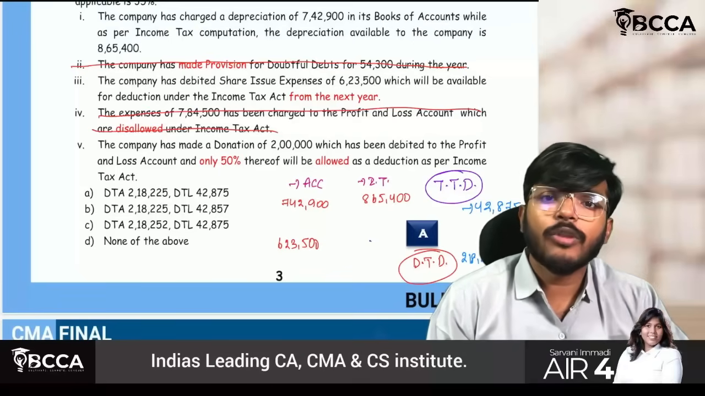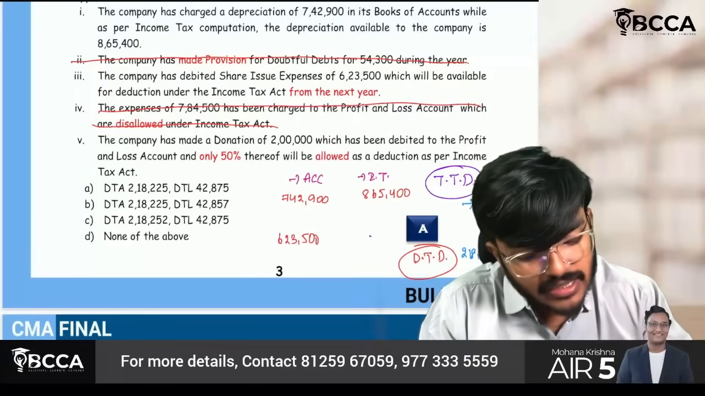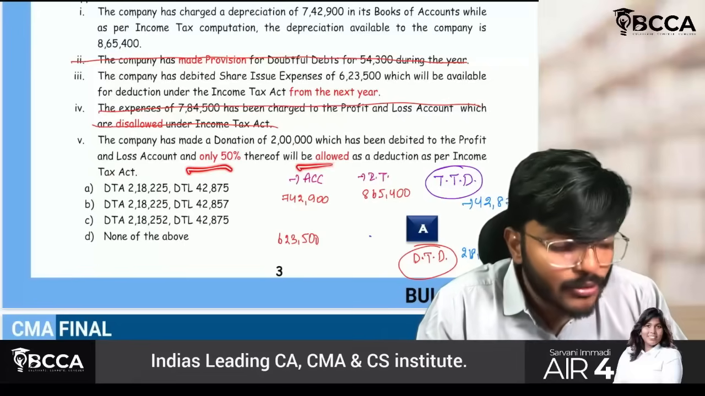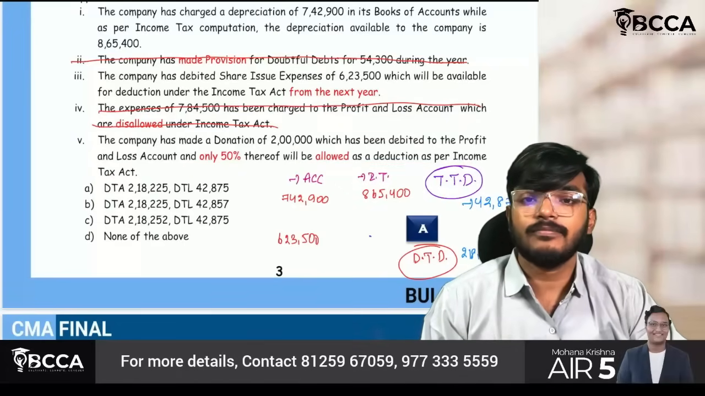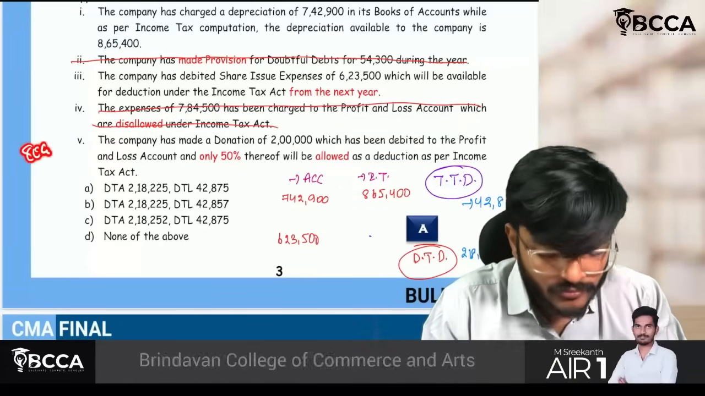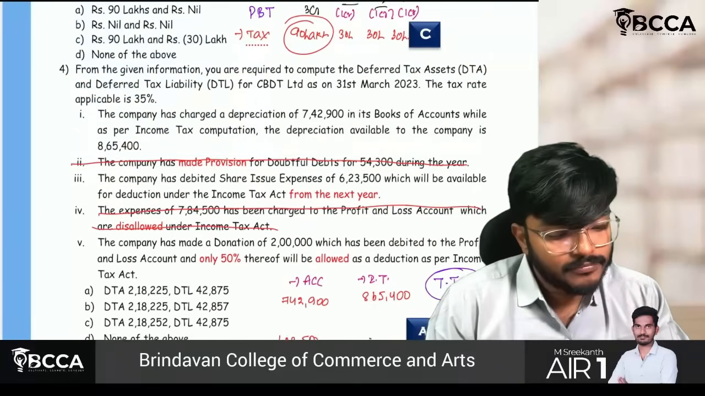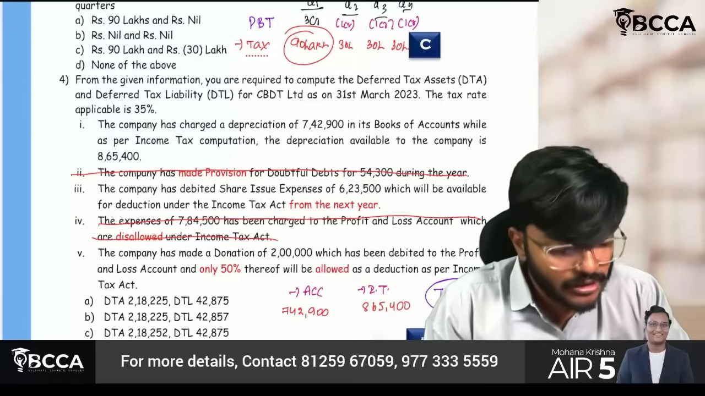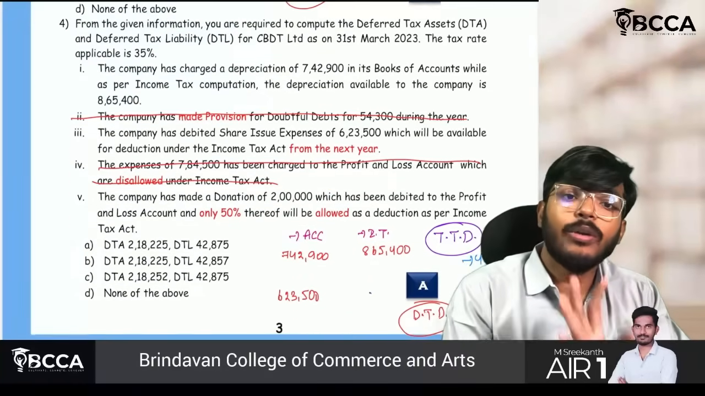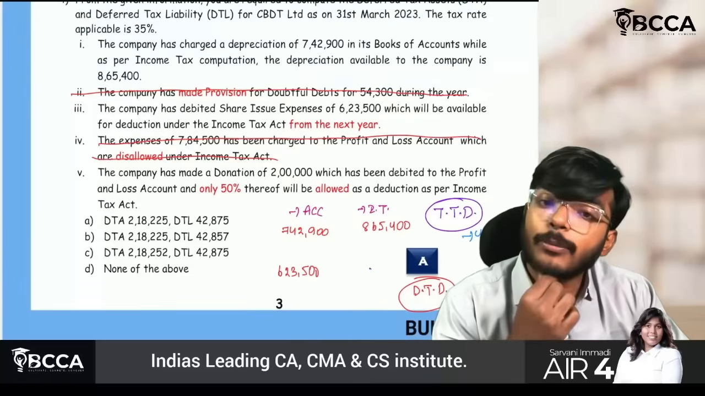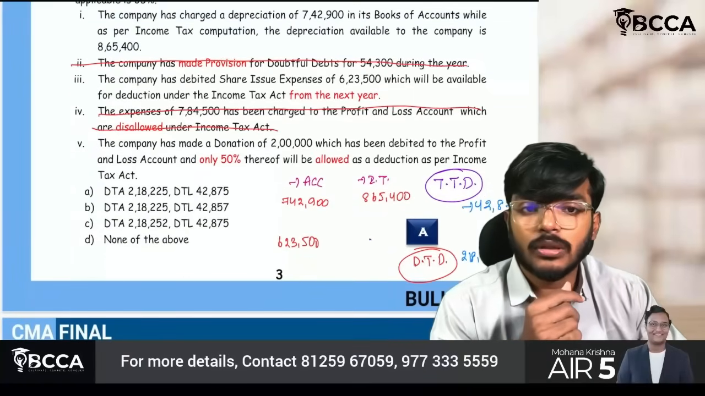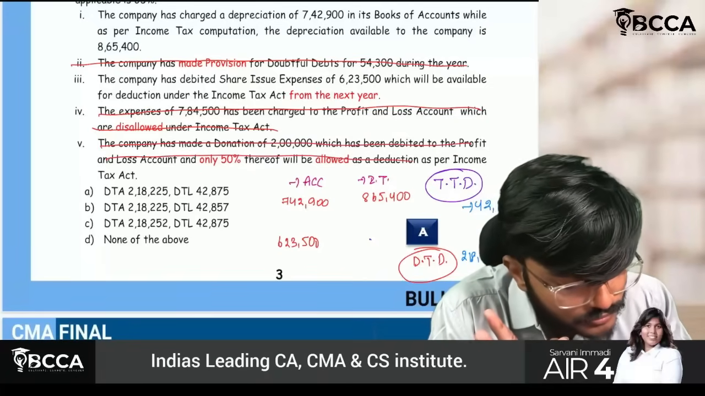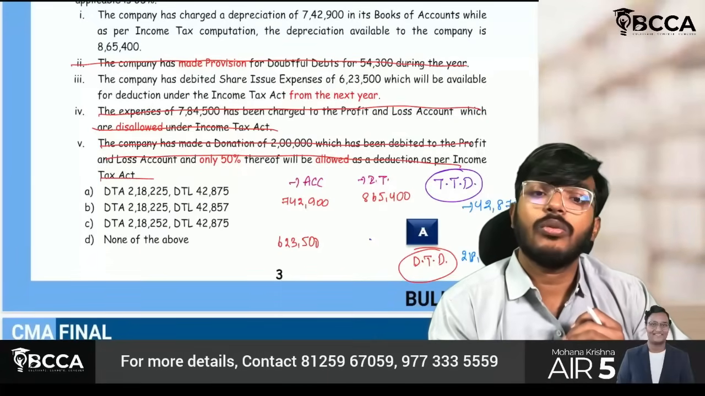Okay, sir. Then what about the next point, sir? Check this. Donations the company has given of 2 lakh rupees have been debited to the P&L account, and only 50% will be allowed as deduction as per income tax. I think you already know 80G, or 80GGB, those kinds of donations. The company has given 2 lakh rupees in donations, but income tax is saying, wait, only 50% will be allowed as deduction. Sir, will I get the other 50% in future? The answer is no, which means it is also a permanent adjustment, and therefore no adjustment.